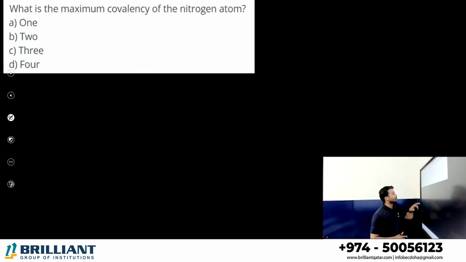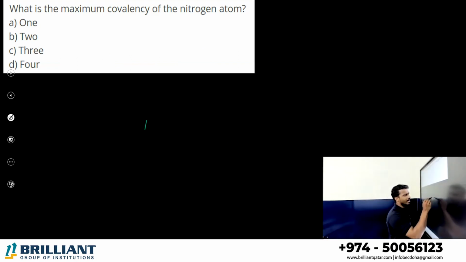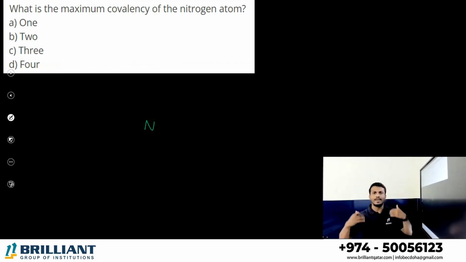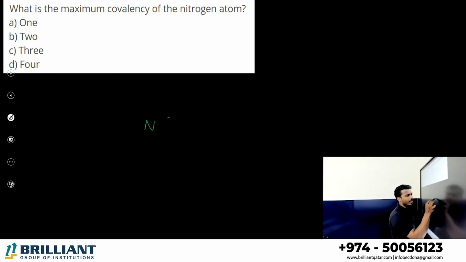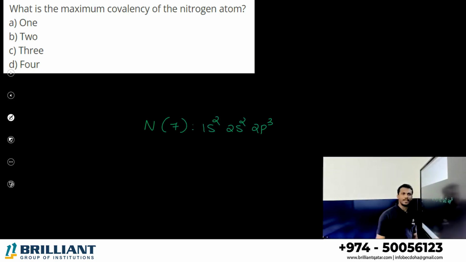Question number 2. What is the maximum covalency of the nitrogen atom? What is the maximum number of electrons it can give during a chemical reaction? Nitrogen atomic number 7, its configuration 1s2, 2s2 and we have 2p3, right? It can donate electrons from the p orbital completely, the 3 electrons it can donate, and from the s orbital mostly it is donating just 1 electron.